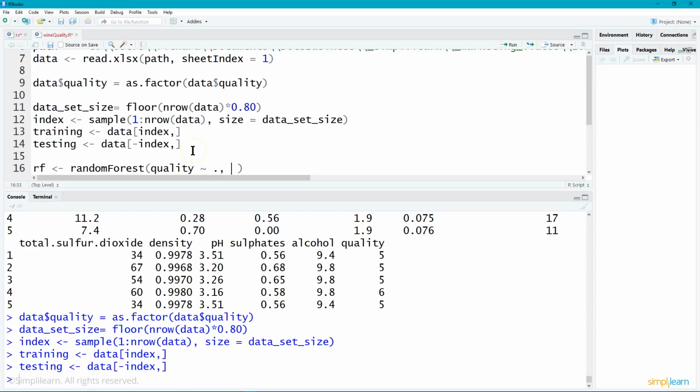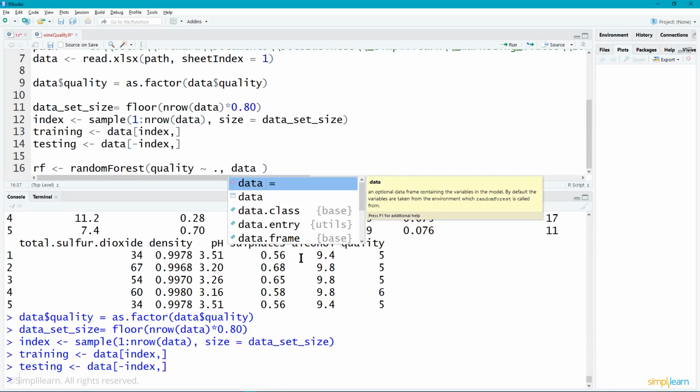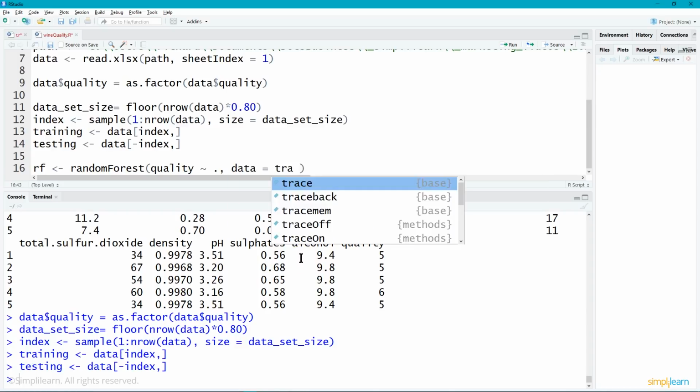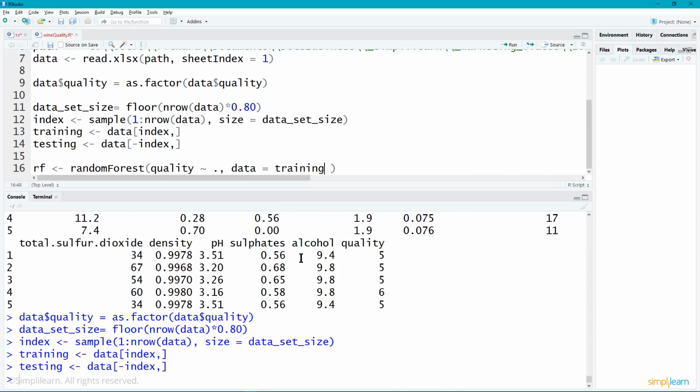And then our team in the back has gone in and played with this a little bit, and we'll go a little bit over what they did. But I'm going to put in the values that they have set for the different options in the random forest. Before I do that, it would help if I tell it what data to use. Data is going to equal our training set. And then we have the variables that they put together. And let's just talk a little bit about what these different variables mean.